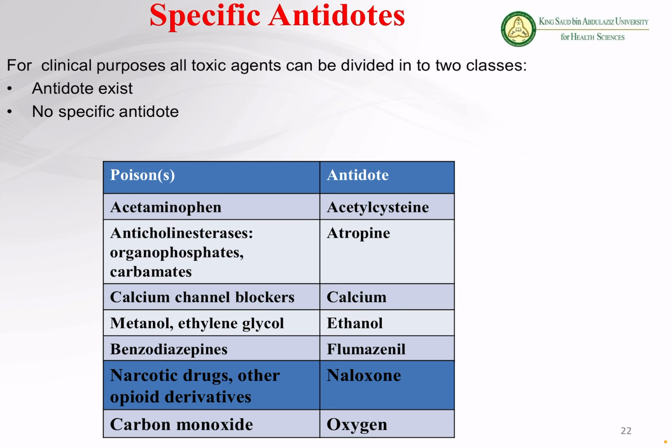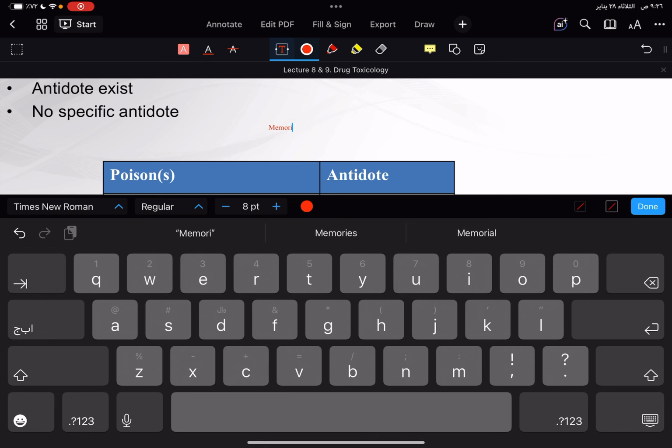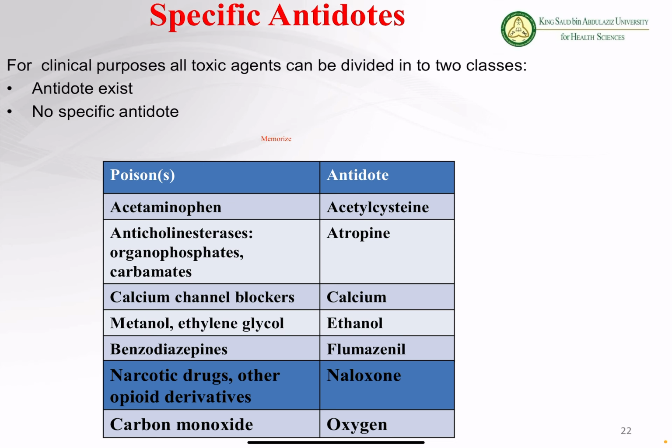So we have acetaminophen, which is also called paracetamol. What is the antidote? We have N-acetylcysteine. Then we have anticholinesterases, organophosphates and carbamates. These insecticide killers, most of the time, have organophosphates as a main ingredient. So we give atropine. Okay, atropine is basically an anti-muscarinic drug. What is muscarinic? We'll discuss later on. These are the receptors present in our body, so atropine blocks those receptors. We'll discuss this in the autonomic nervous system.